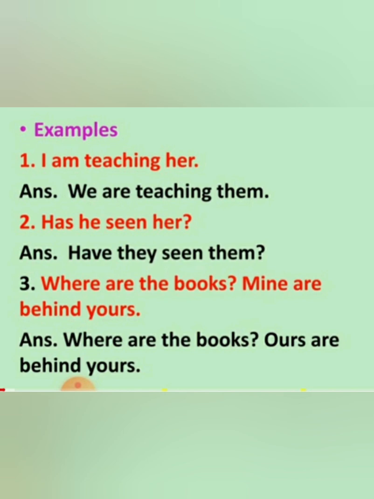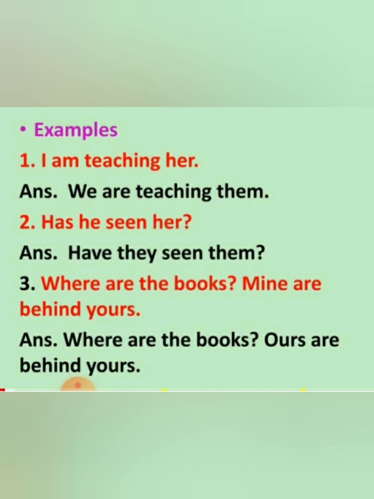Second sentence is has he seen her? Again here the pronoun is he. He will become they and her will become them. And when again the subject changes, so with that verb also changes. So the answer is have they seen them?